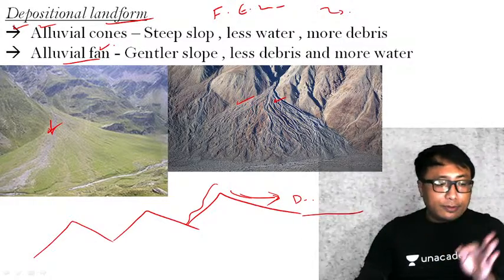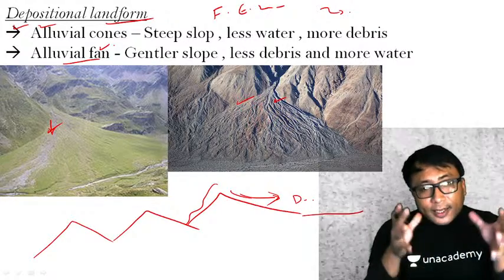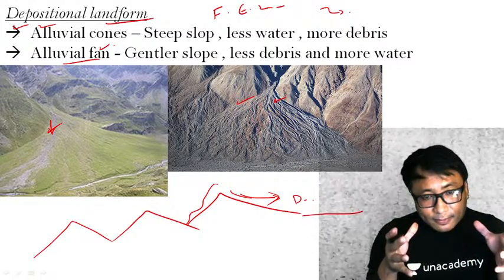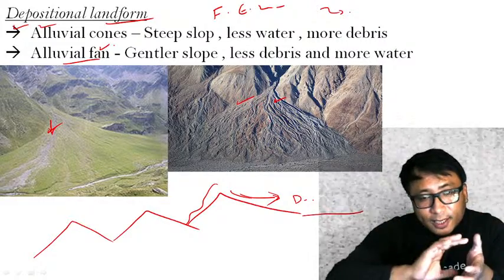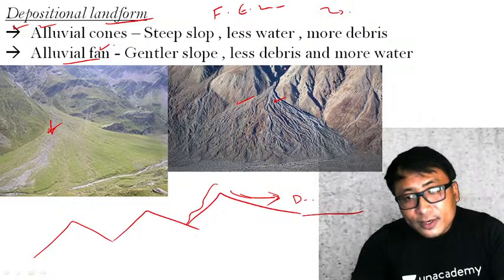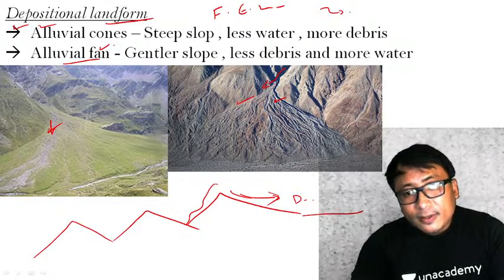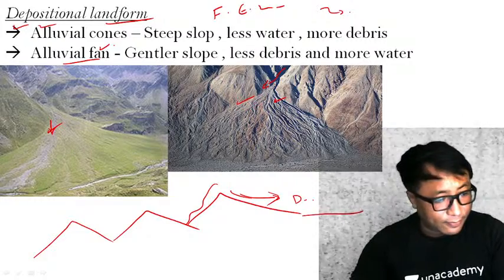When a river is carrying heavier sediment, since it requires more energy to move heavier sediments a longer distance, it will start to deposit very close to the mountain itself.